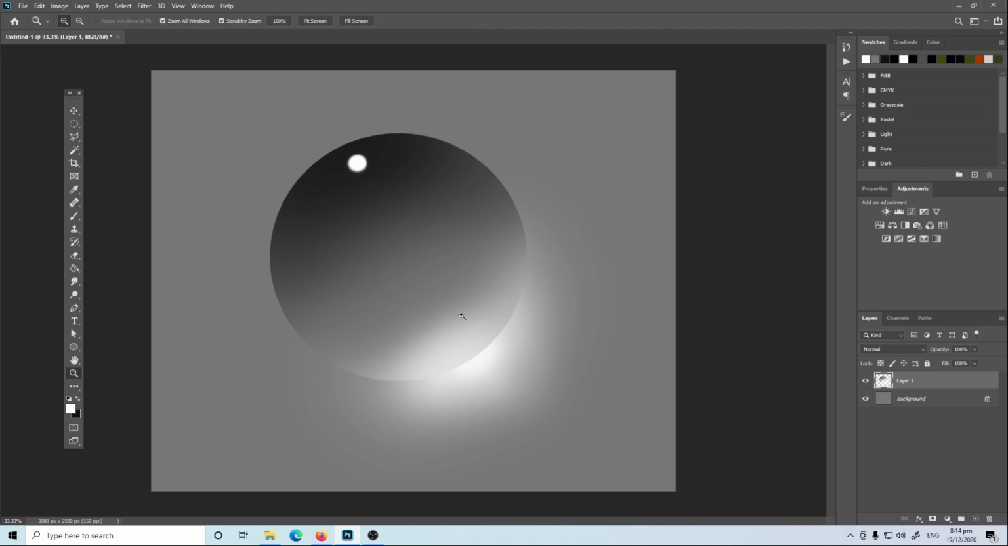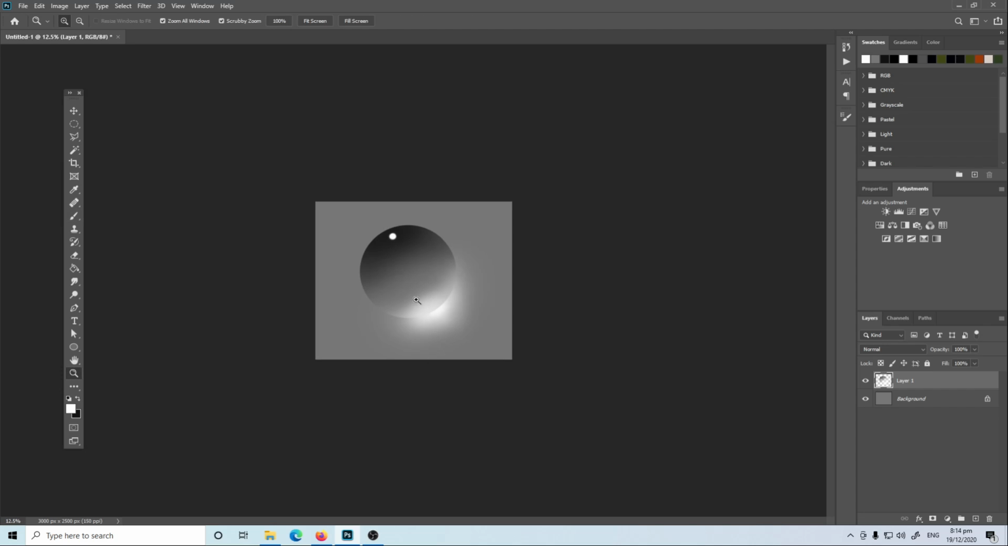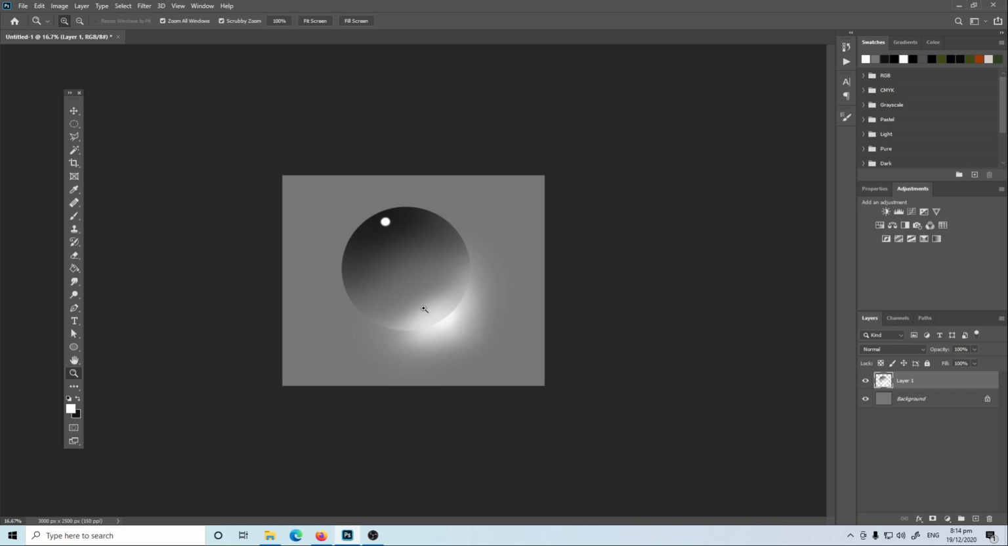So when you zoom out, you'll see the effect of creating digital water drops, simple water drops in Photoshop.